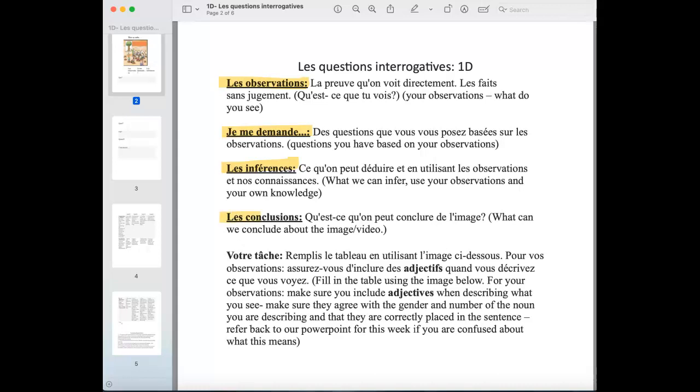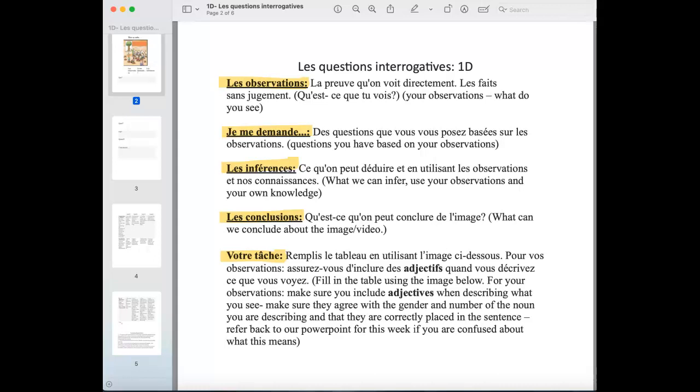And then the final activity is les conclusions. So c'est qu'est-ce qu'on peut conclure de l'image? So what can we conclude about the image or video that we just saw? Okay, based on all 3 of these things that we just completed. So then we would go over what their goal is, so votre tâche. Here they would fill in the table using an image that is below.